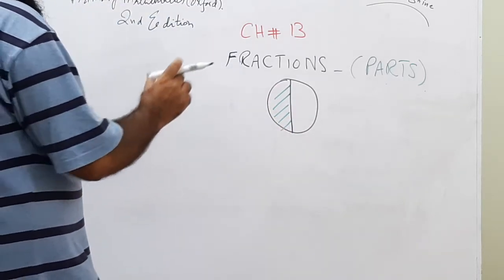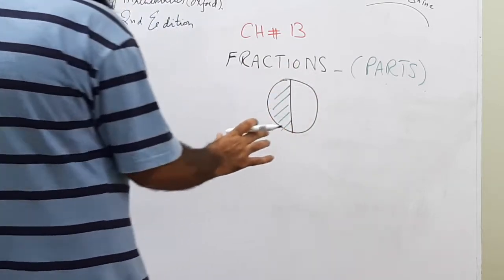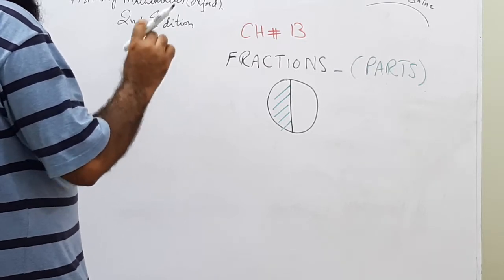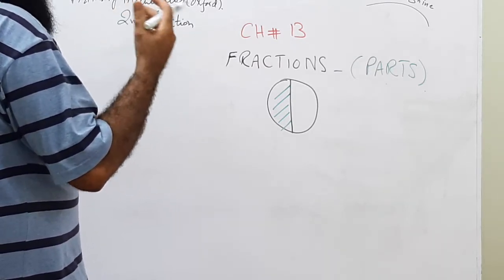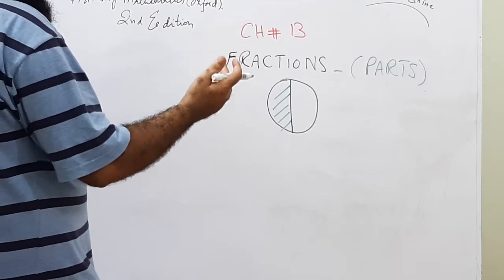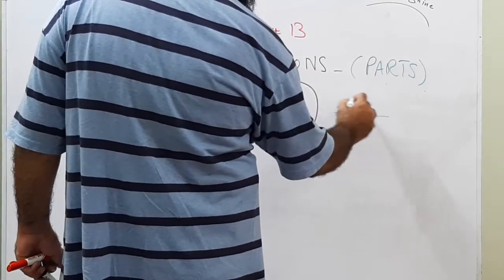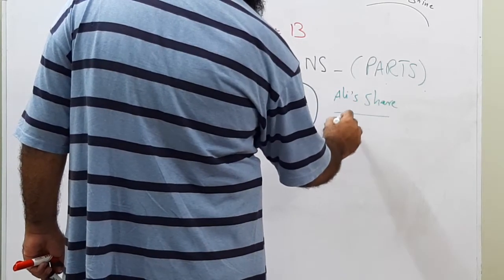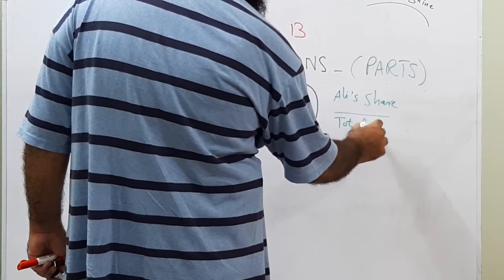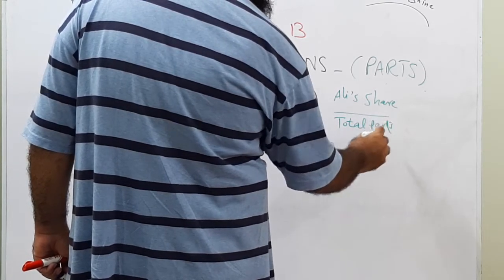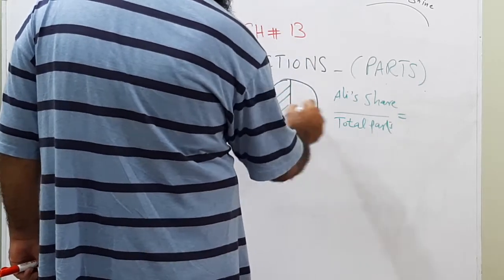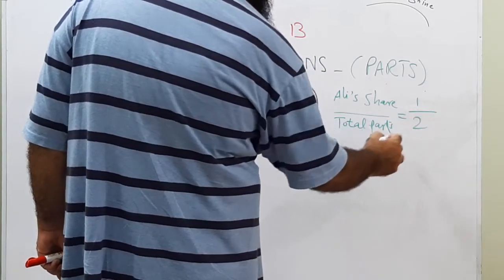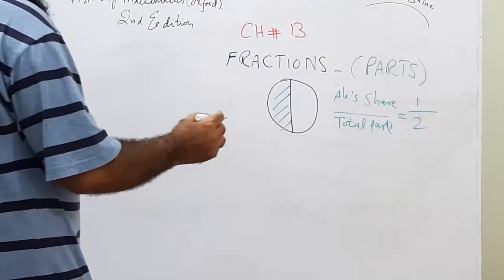So when we talk in terms of fractions, we will not say that he got one part. We will tell in terms of fractions that out of how many total parts he got how much. Means to say, Ali's share divided by total parts. So we know that Ali's share is only one part and total parts were 2. So he got 1/2.